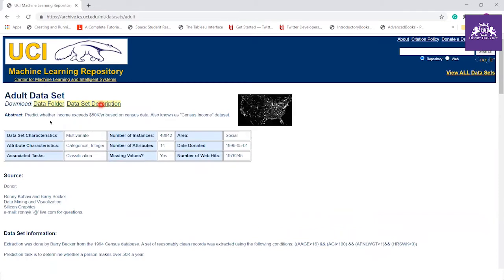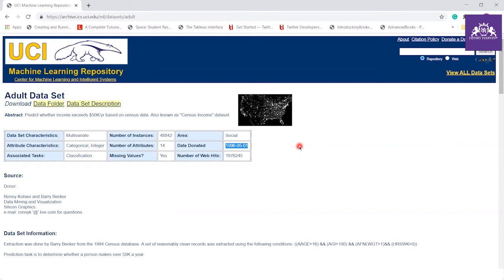So yes, this is the adult dataset, and you can see the dataset characteristics: multivariate. The number of instances is the number of rows. The attribute characteristics are categorical and integer, both types of numbers. The number of attributes, or columns, is 14, and the date shows when it was last updated.